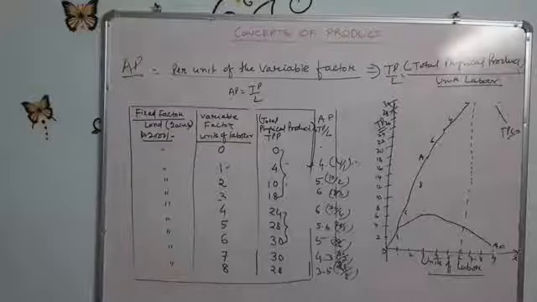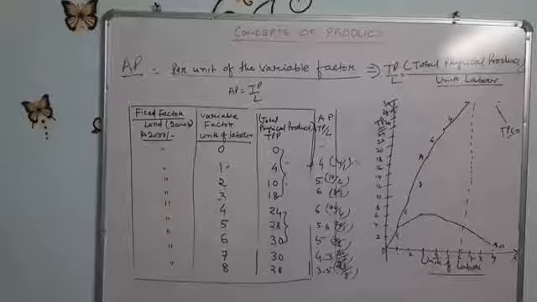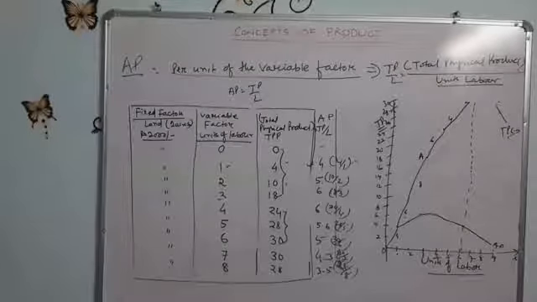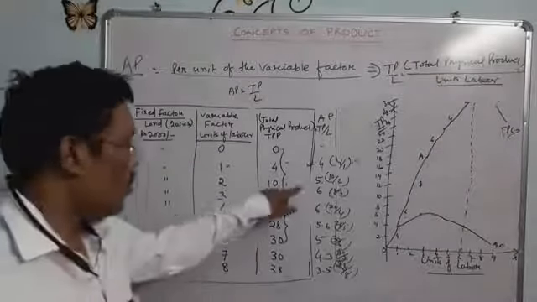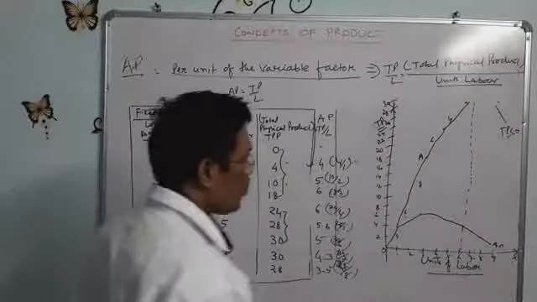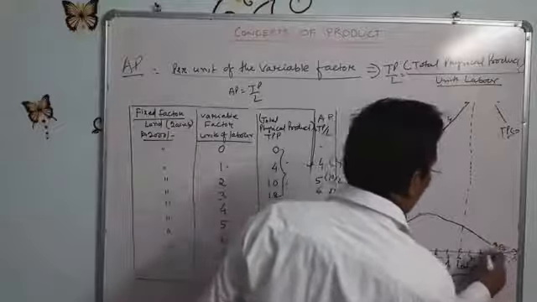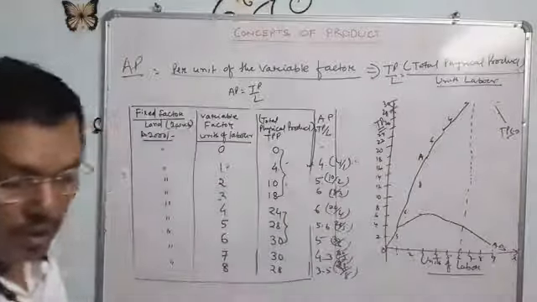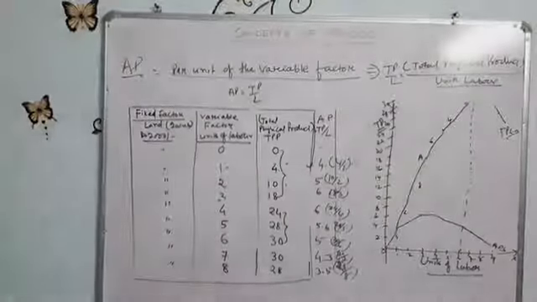We found this average product as per our formula, total physical product divided by the variable factor, that is units of labor: 4, 5, 6, 6, 5.6, 5, 4.3 and 3.5. So we draw this, the average product curve.